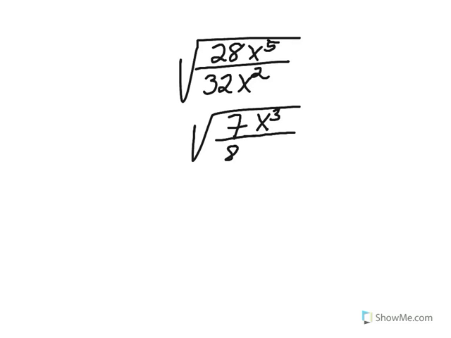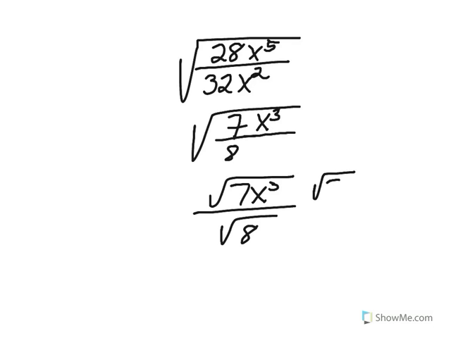Using the division property of radicals, or the division property of square roots, we are going to break this up into 7x cubed divided by 8, both under their own radical. Now, the denominator can be simplified, and the numerator can be simplified. Let's do those two separately.